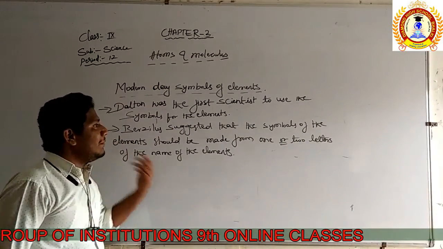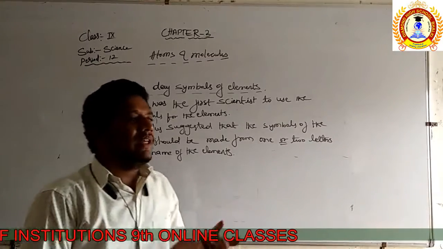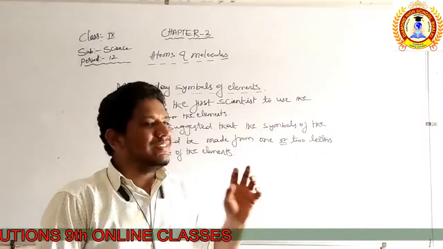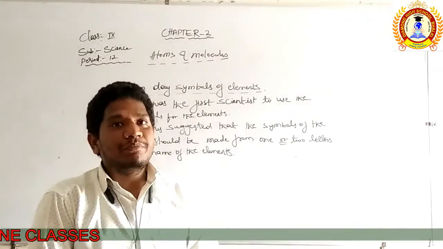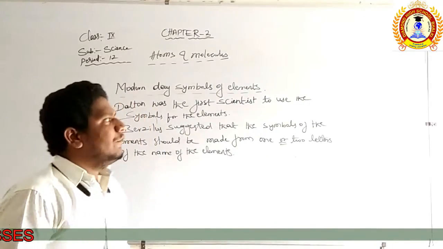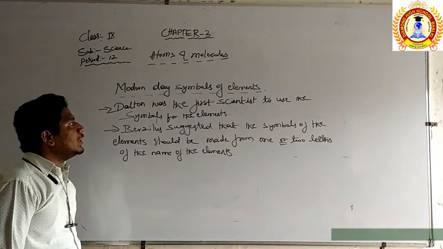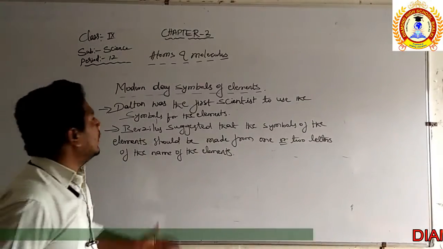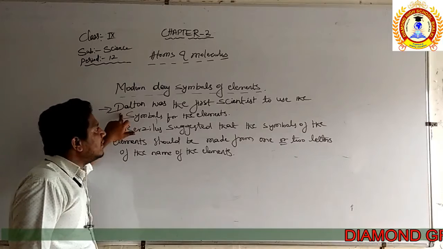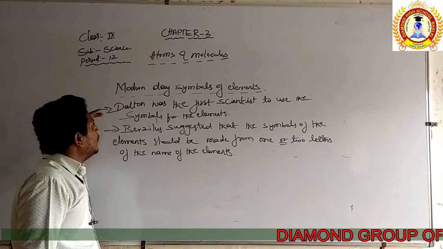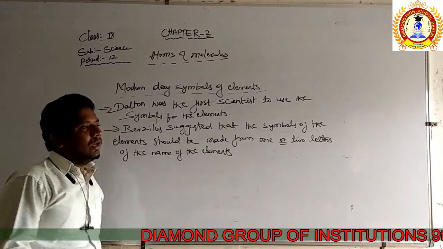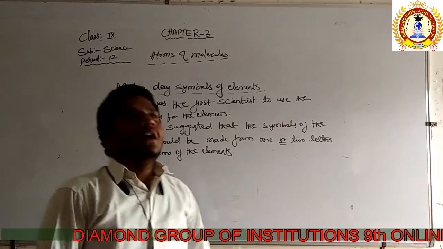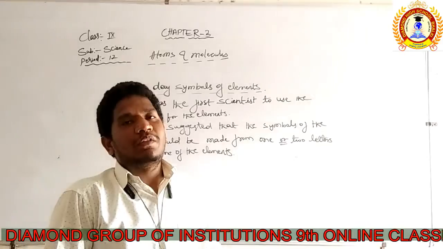To represent the elements, there was a big question: how to represent them. Whether we should use symbols or what, that was the big question arising among scientists at that time. The first scientist who thought to use symbols for the elements was Dalton. Dalton was the first ever scientist to use symbols of the elements. Before Dalton, none of the scientists had attempted to use symbols for the elements.